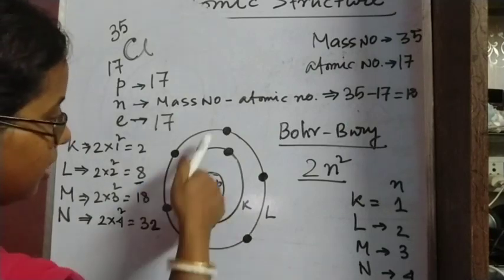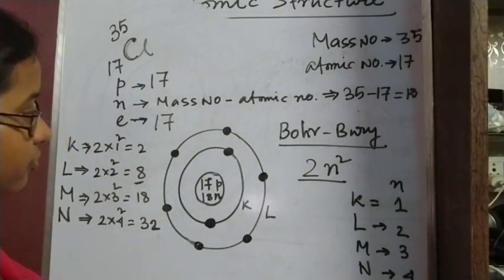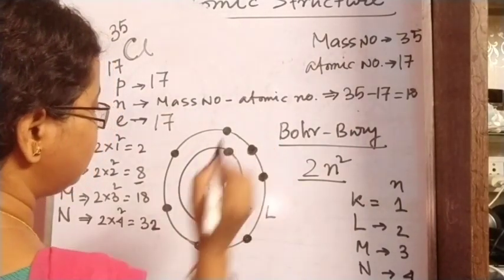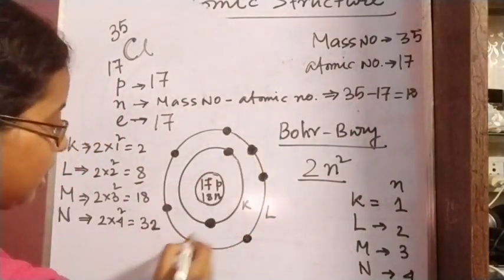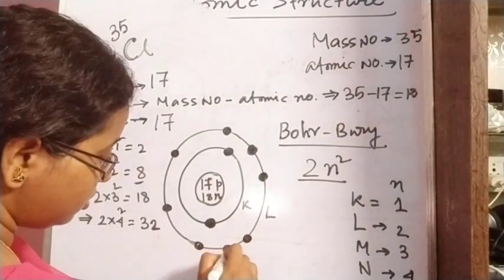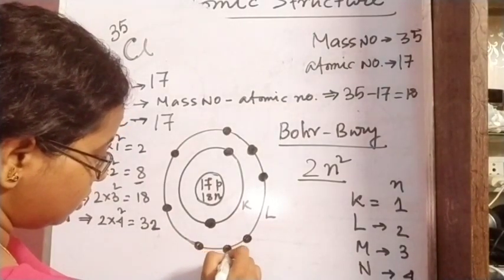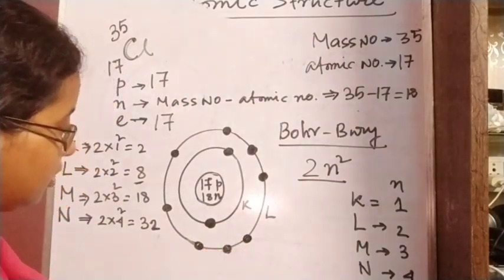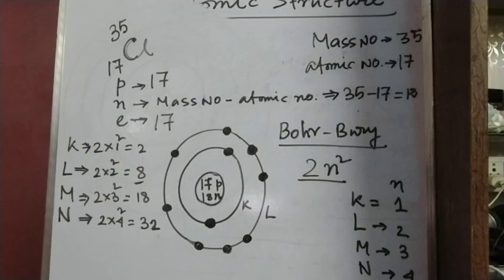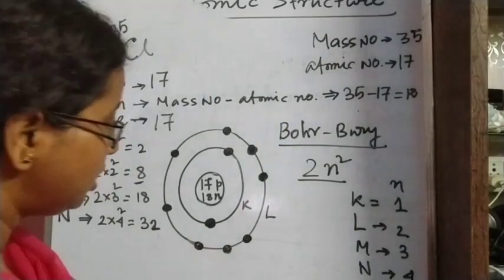Here already 6 electrons are there, we need to add 2 more electrons. So let us add this. It is better if you draw the electrons with a smaller size, because electrons are very small in size.